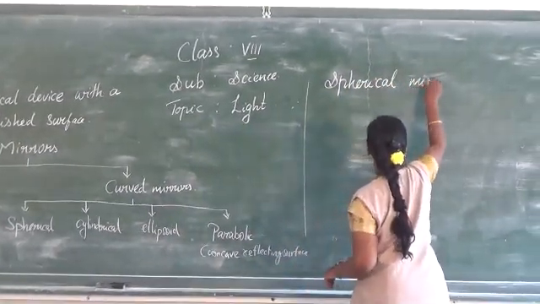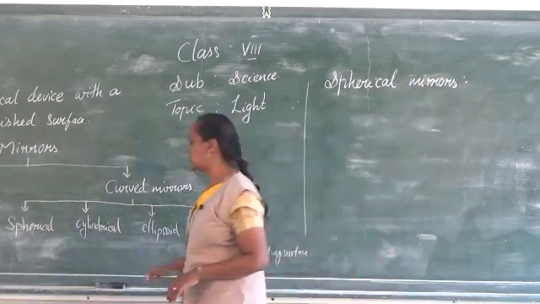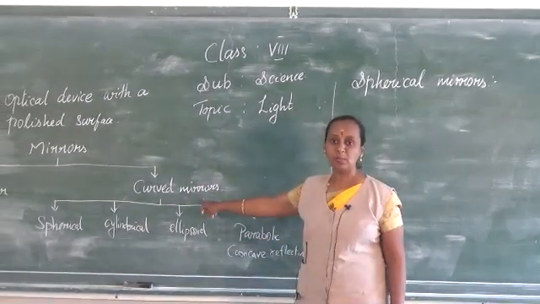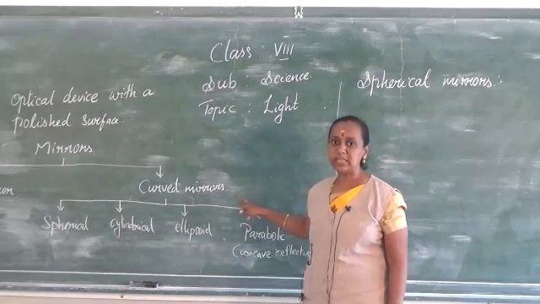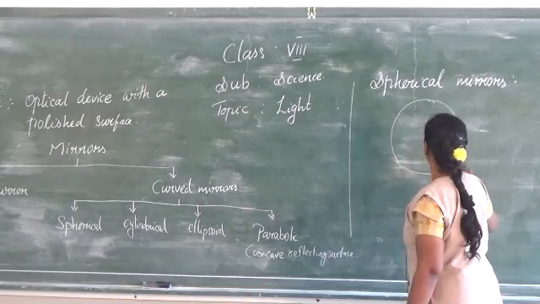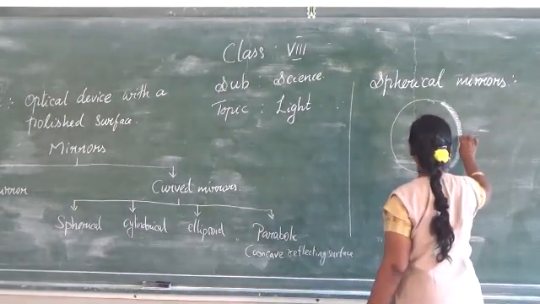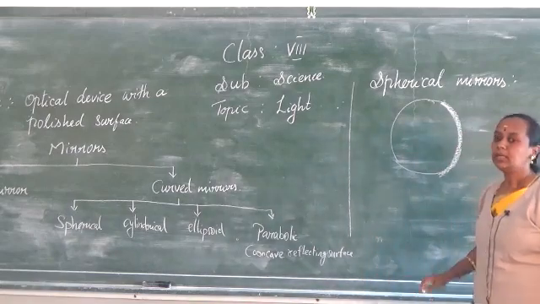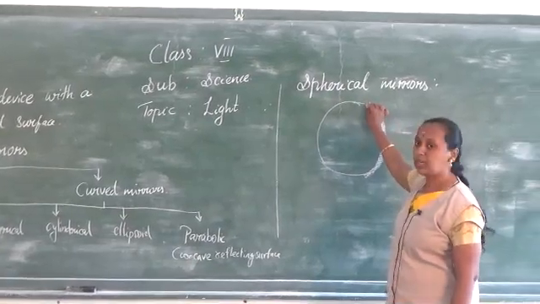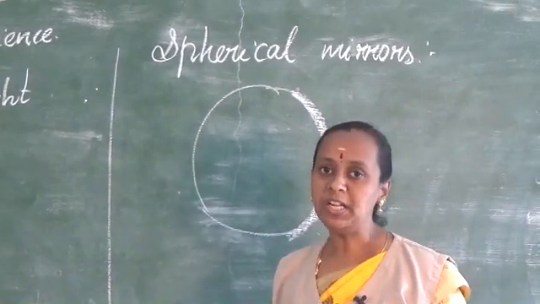Spherical mirrors. What are spherical mirrors? A spherical mirror is one type of curved mirror. If a curved mirror is a part of a sphere, just take a sphere, and this part is called a spherical mirror. So if a curved mirror is made up of a part of a sphere, then it is called a spherical mirror.